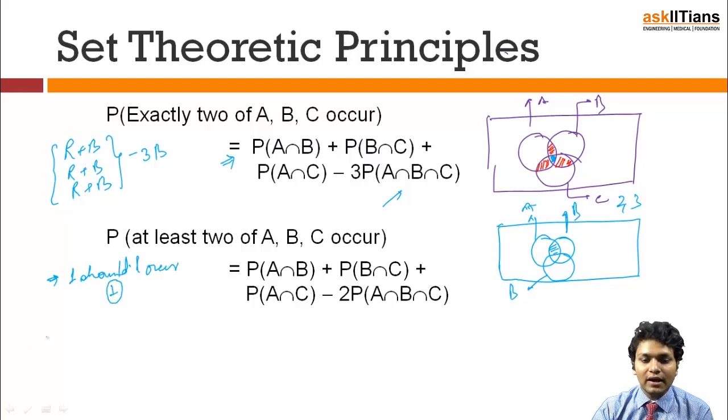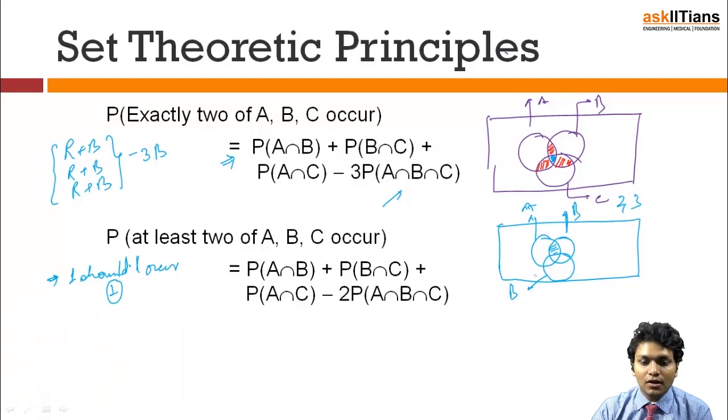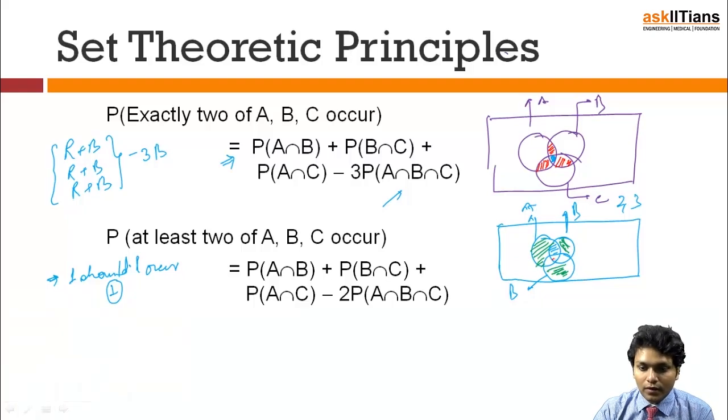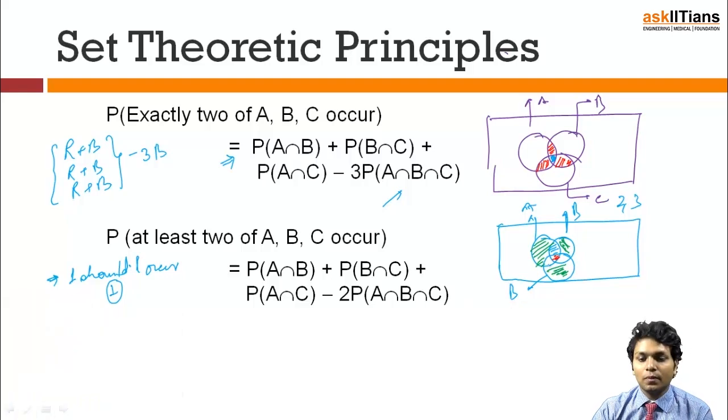What is that? That is the part which I'll paint in green. The part which we don't want is this, just excluding the occurrence of a single event. So I just don't need that part. I will be needing the blue, again red. So I'll mark all those common intersection points as blue. So what is my requirement?